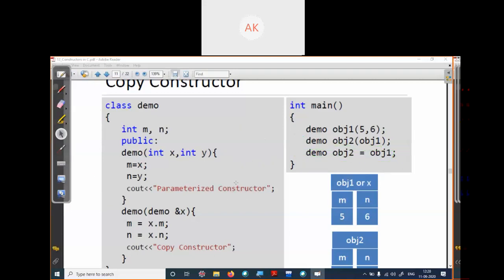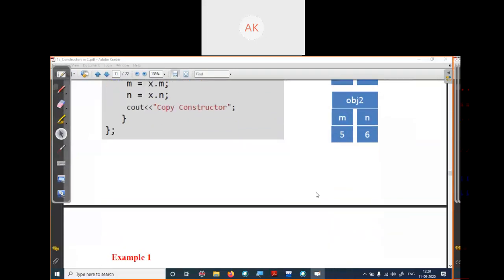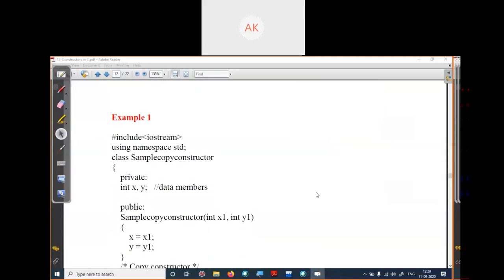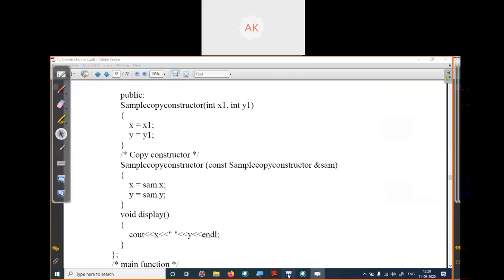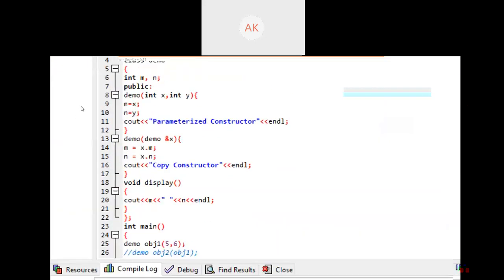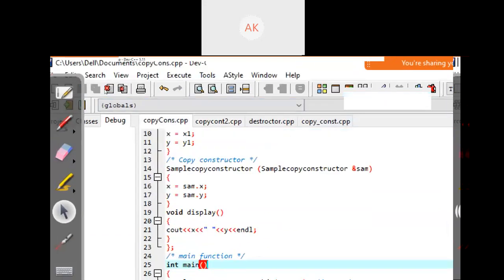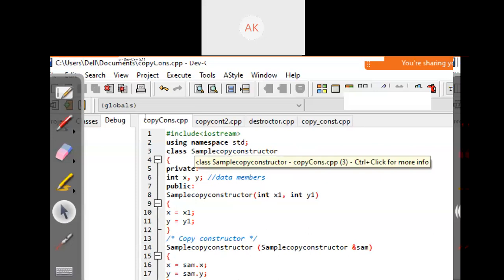Using a copy constructor we are just creating a copy of an existing object, nothing more. Let's see the example more clearly.